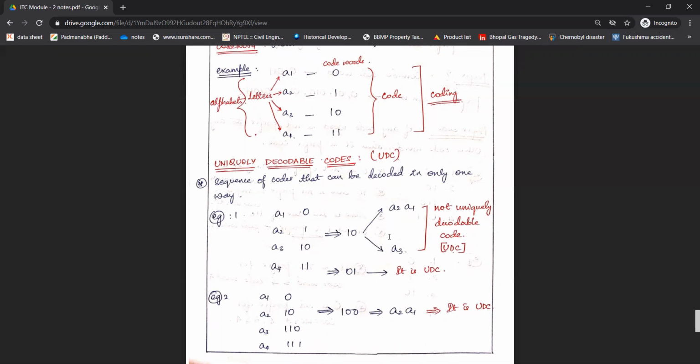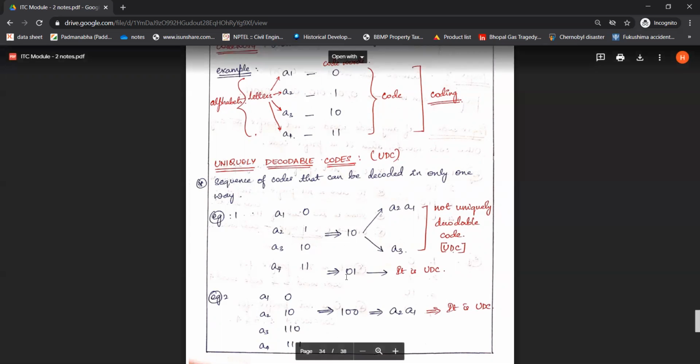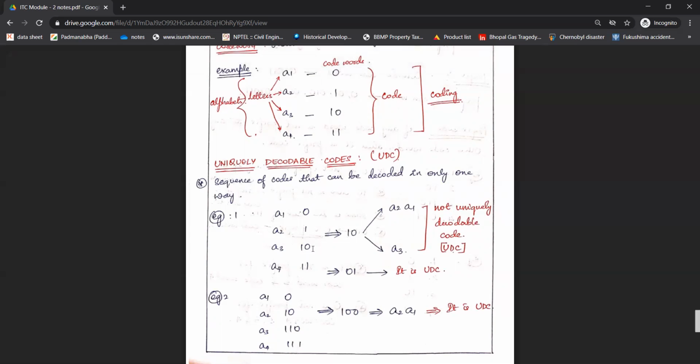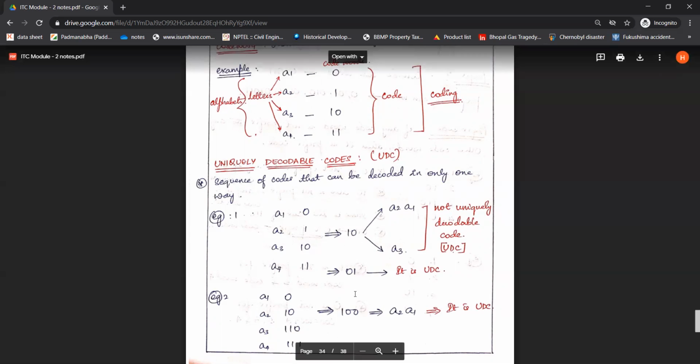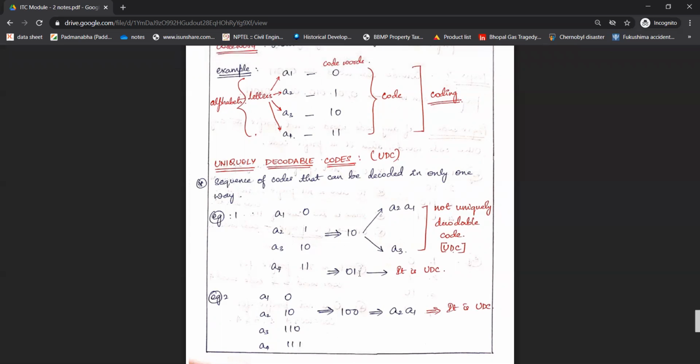Now let me consider one more example, that is 0, 1. 0 is the code word for A1 and 1 is the code word for A2. The complete sequence 01 is not a code word for any of the four symbols present here. So this 01 can be decoded as A1 and A2 only. There is no other possibility by which it can be decoded, unlike 10. So this 01 sequence is uniquely decodable.